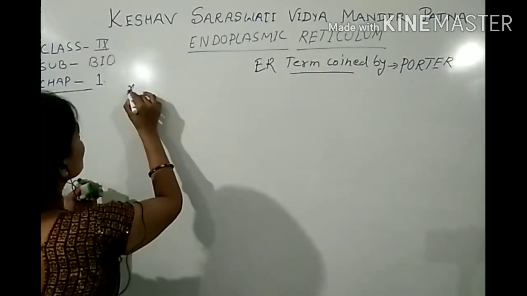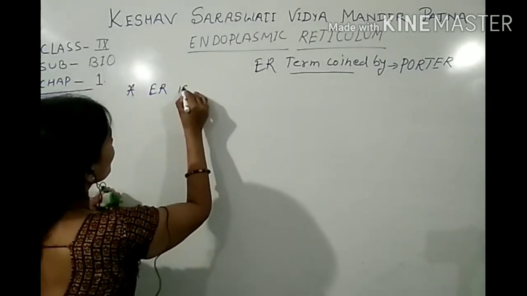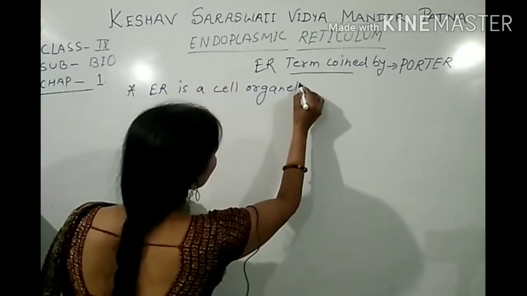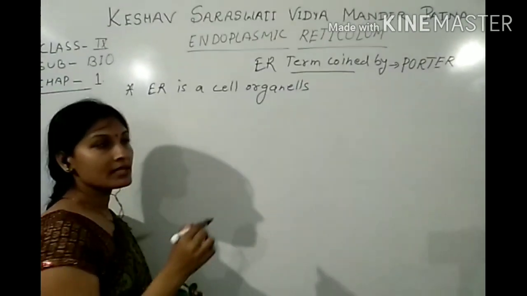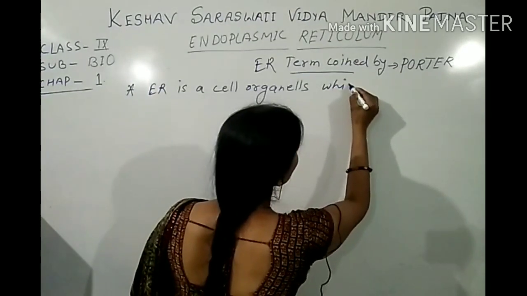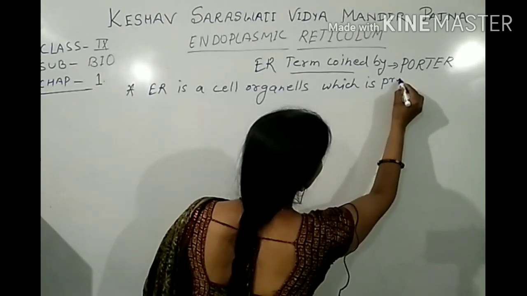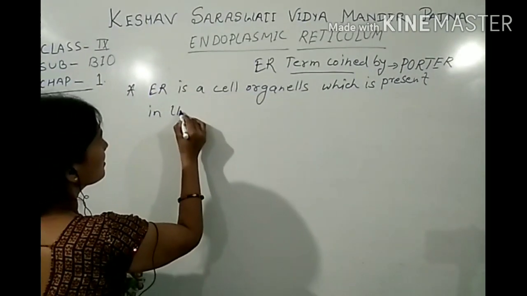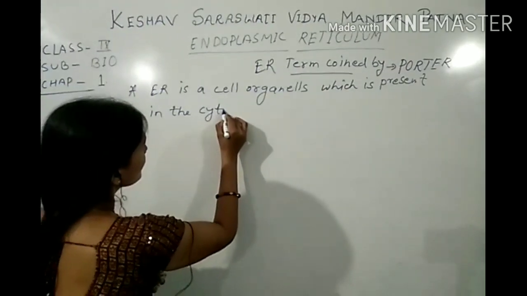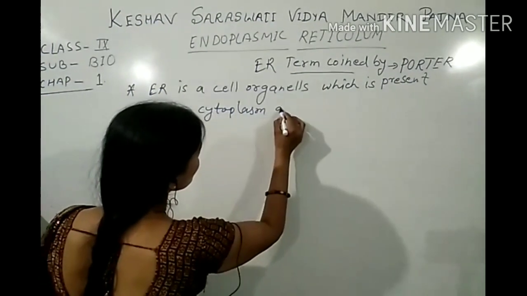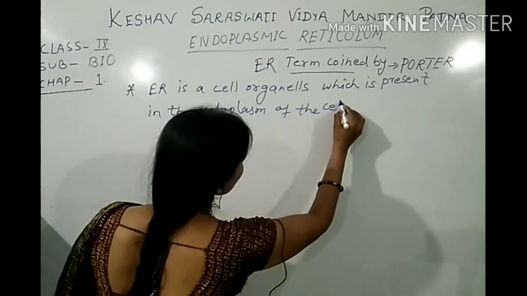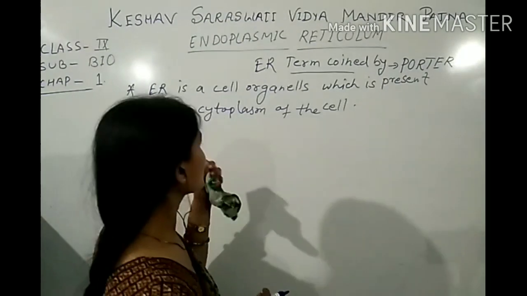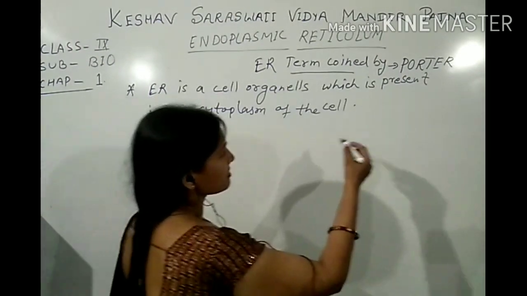Endoplasmic reticulum is a cell organelle which is present in the cytoplasm of the cell. Okay, endoplasmic reticulum is a cell organelle and it is present inside the cytoplasm of the cell.